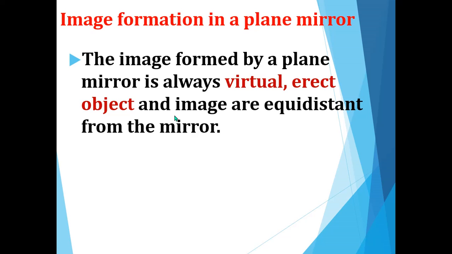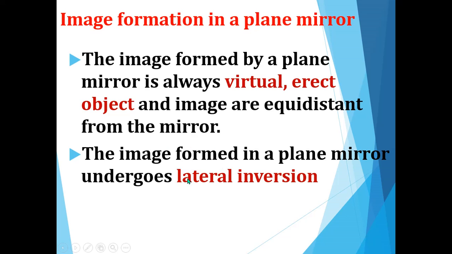It will be just one image of a particular object. It is not a real image and it is erect. Erect means it will be straight, and the image will be at an equal distance from the mirror. The image formed in a plane mirror will be formed at the same distance from the mirror, and